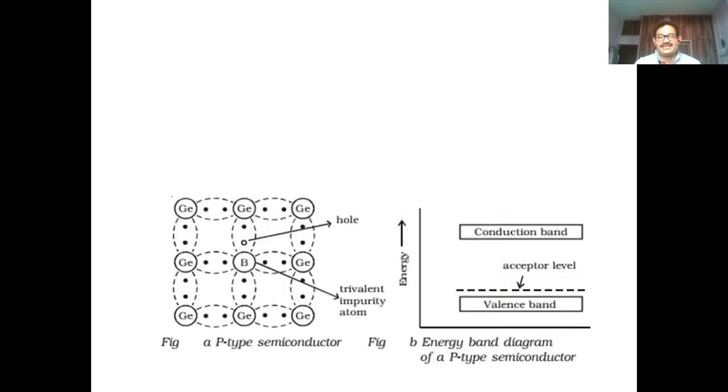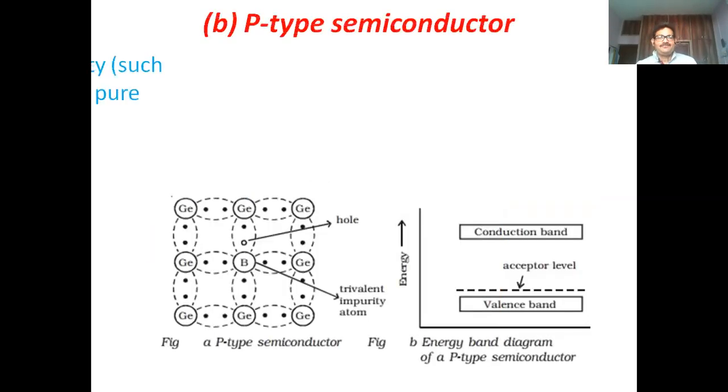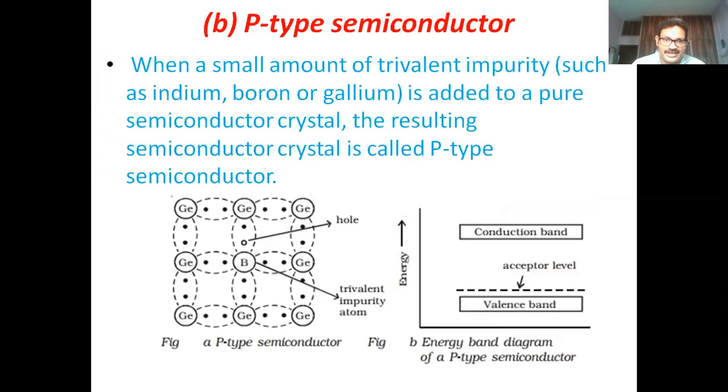Then what will be in the case of a P-type semiconductor? What is a P-type semiconductor? If a trivalent impurity, third group impurities like boron, gallium or indium, is substituted in a semiconducting crystal, whether it is germanium or silicon, then it will result in a P-type semiconductor. So have a look at the 2-dimensional figure.